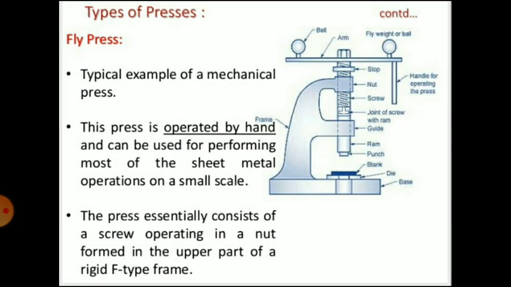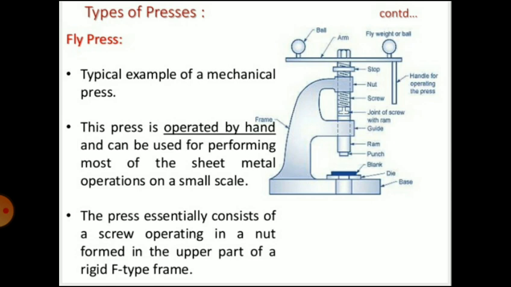First we will see what is a fly press. A typical example of a mechanical press, this press is operated by hand. It is manually operated and can be used for performing most of the sheet metal operations on a small scale. The press essentially consists of a screw operating in a nut formed in the upper part of a rigid F-type frame.